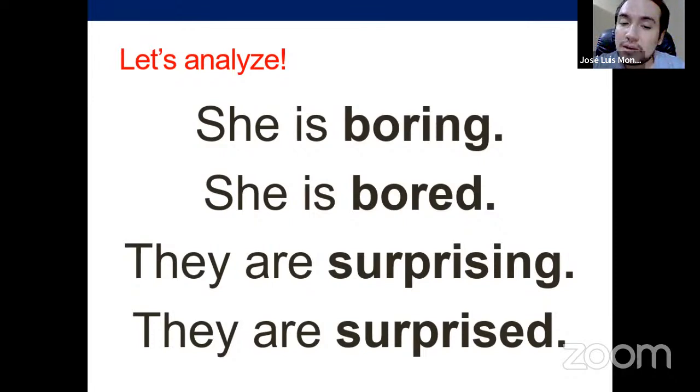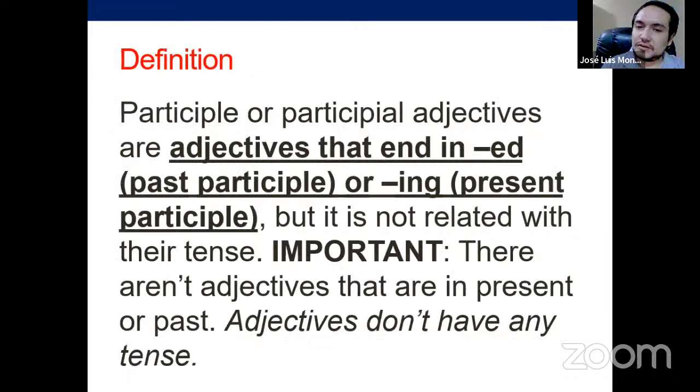It happens the same with they are surprising and they are surprised. Surprising is how they can produce this sensation, this emotion on other people, and they are surprised is the result, for what other people did to them. And again, that's what they feel in general. Now, the definition is going to be this one. All right, we're going to say actually more than the definition. I think they are just explaining.